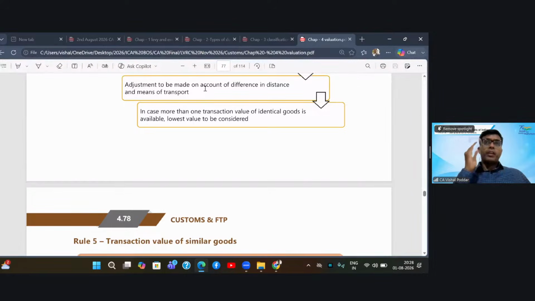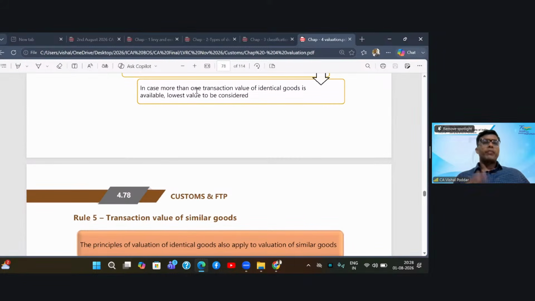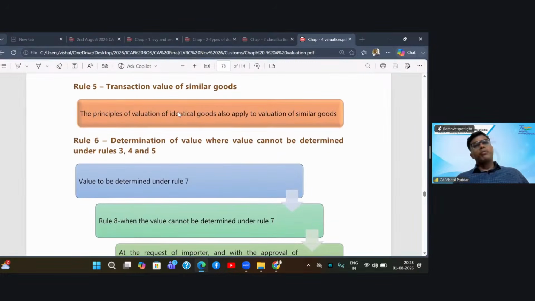Second, even if it is imported at the same port, but you are importing by air and that person is importing by sea, again the difference has to be adjusted. So wherever there is a difference in the medium of import and the place of import, that difference has to be adjusted. And finally, in case you find multiple imports of the same goods, take the lowest value out of all of them.